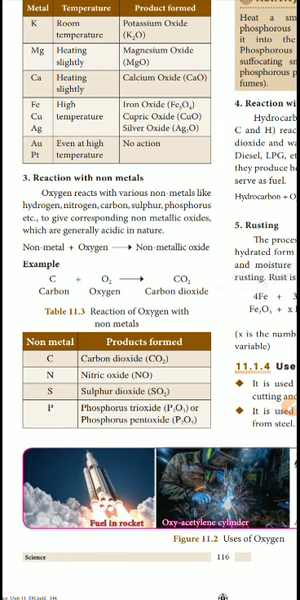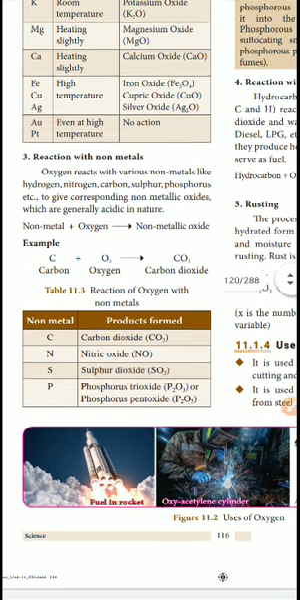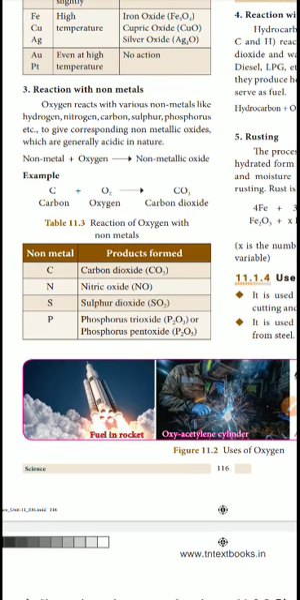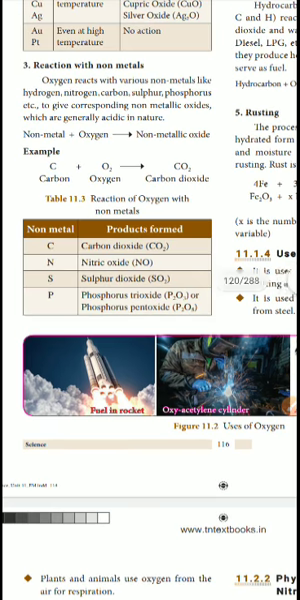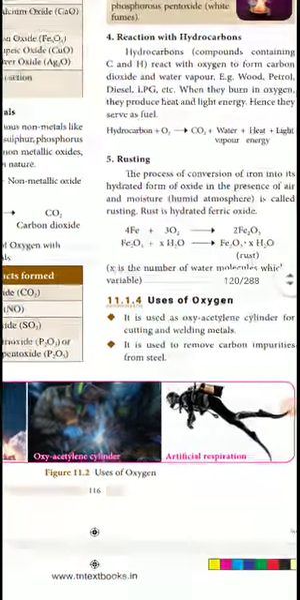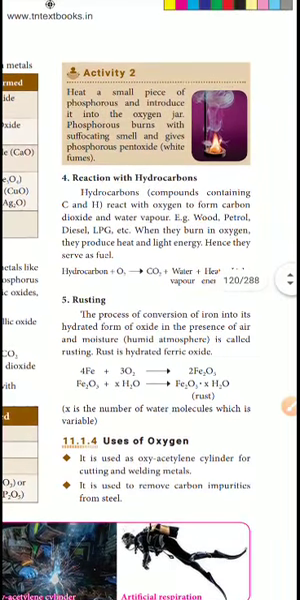Oxygen reacts with various non-metals like hydrogen, nitrogen, carbon, sulfur and phosphorus. Each and every one is a non-metal, so oxygen reacts with non-metals also, forming non-metallic oxides. Example: carbon forms carbon dioxide, nitrogen forms nitric oxide, sulfur forms sulfur dioxide, and phosphorus forms phosphorus trioxide, P2O3, and phosphorus pentoxide, P2O5. Penta means 5.